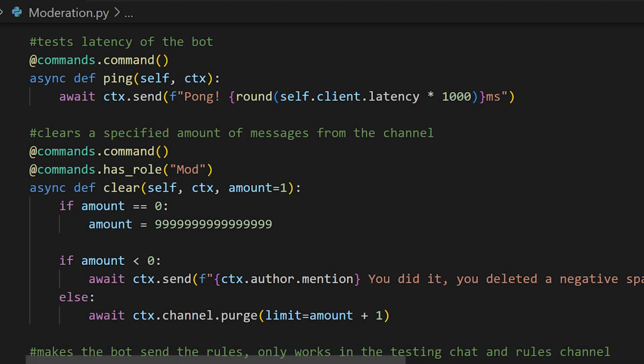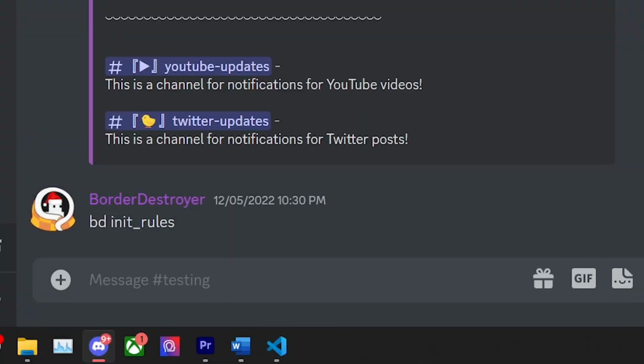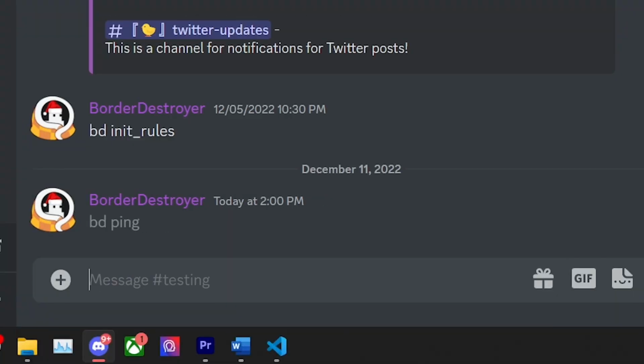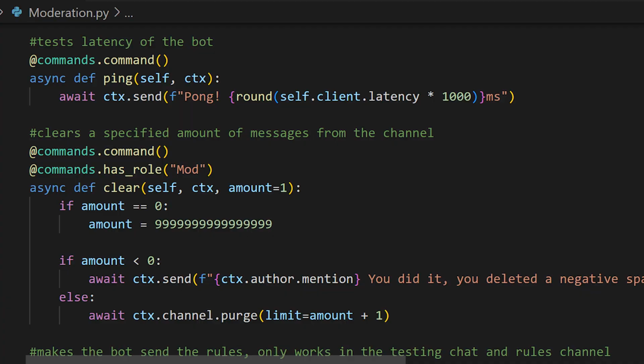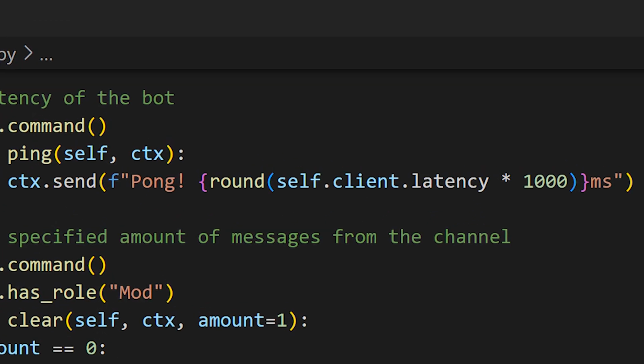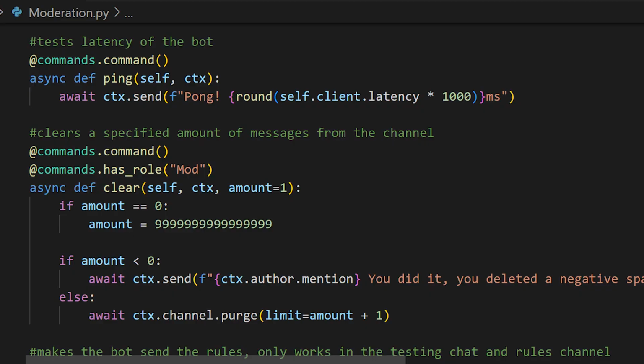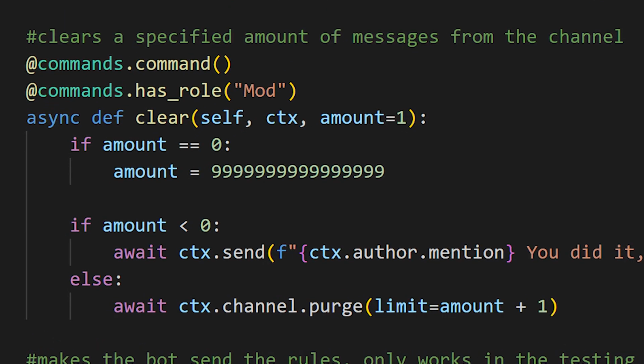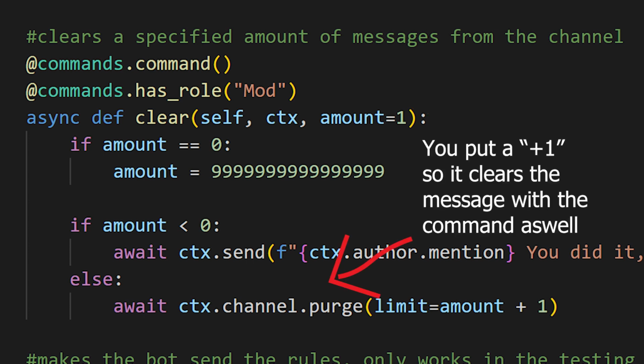To finish things off, I wanted to create a ping command and a clear command. A ping command is basically a command that allows you to check the latency of the bot to make sure everything is running smoothly. It's not rocket science, dude. You basically just get the ping of the bot and then send it. It's not tough. A clear command, surprisingly enough, is just as simple. You just take in the amount of messages you want it to clear, and then tell it to clear it. Strange how this stuff works.